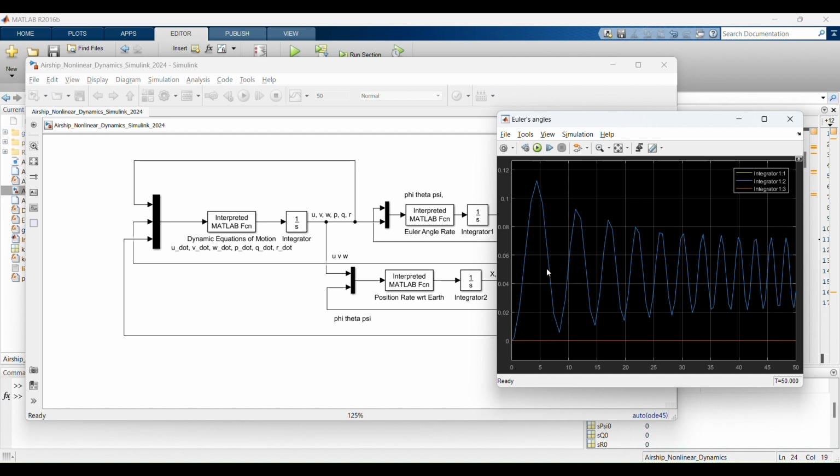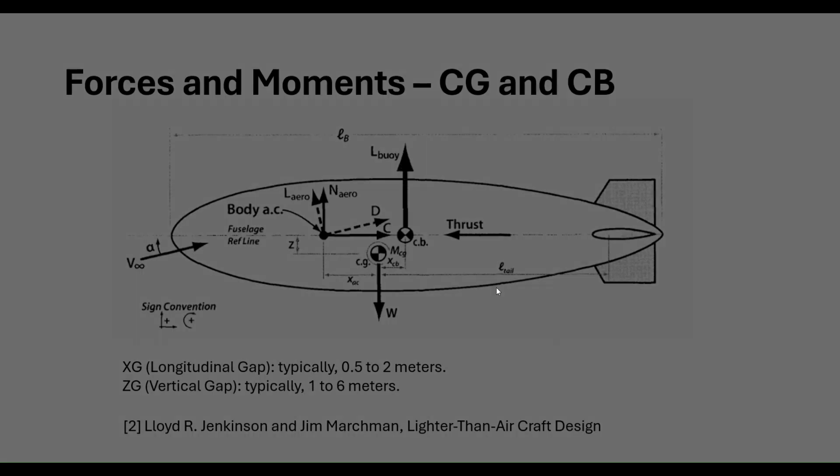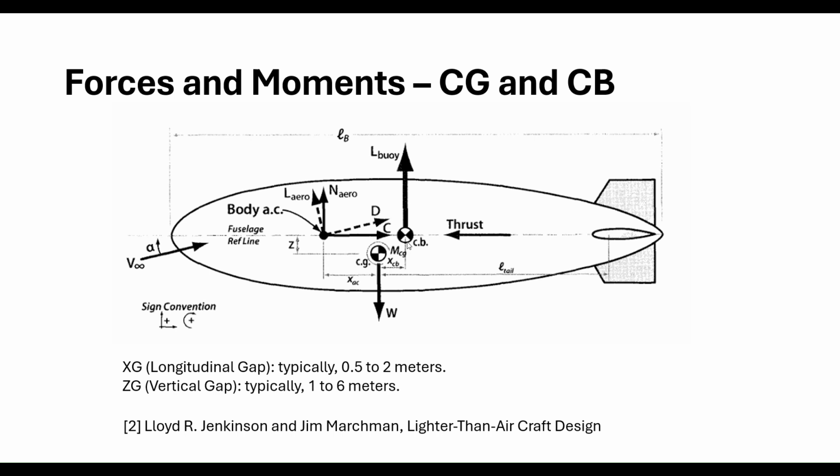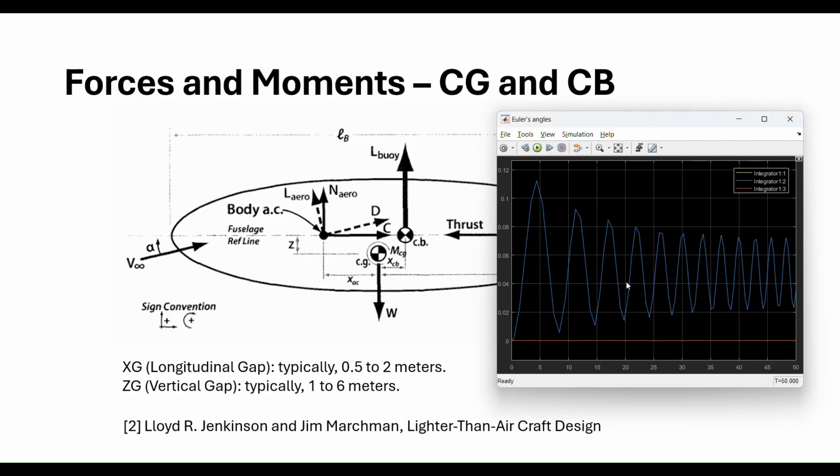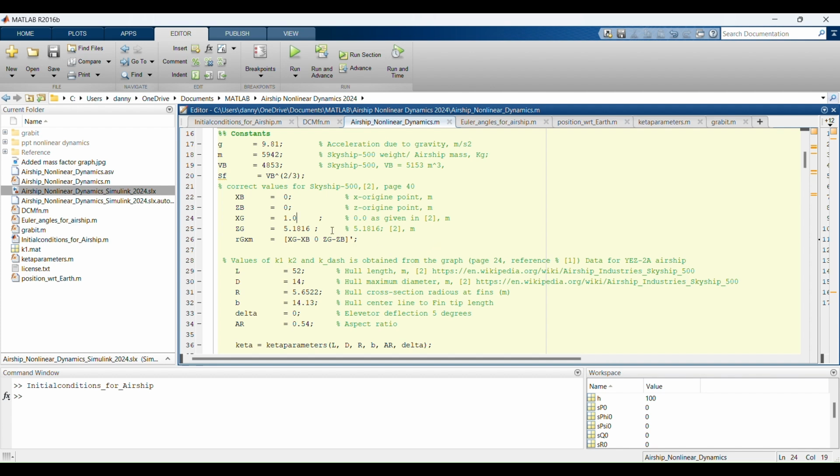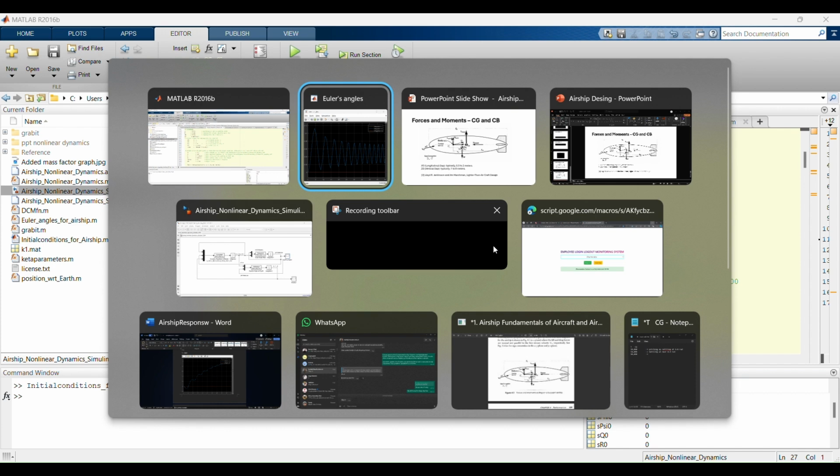To reduce the pitching moment, if we increase the distance between CB and CG, the nose down moment will increase, and the nose up will be reduced. So we change the location from 1.0 to 1.5 and see the response.